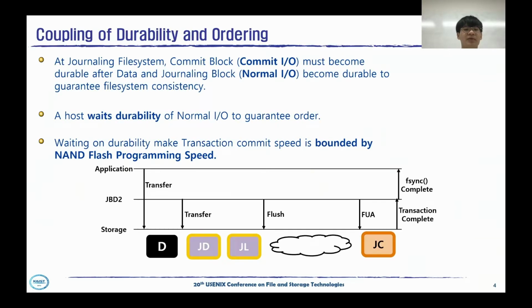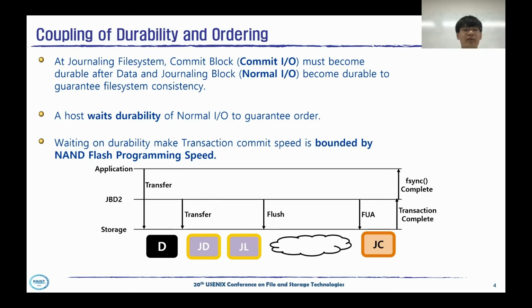Journaling file system issues two kinds of I/O in order: normal I/O and commit I/O. Normal I/O is about the modification of data or metadata block. Meanwhile, commit I/O is for indicating normal I/O is written successfully. So commit I/O must become durable only after normal I/O becomes durable.